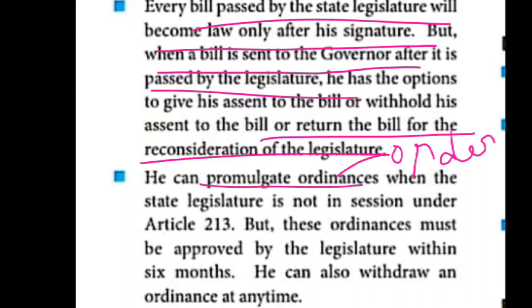He can pass an order when the state legislature is not in session, as per Article 213. But these orders must be approved by the legislature within 6 months. He can also withdraw an ordinance at any time. These are the things given, children.